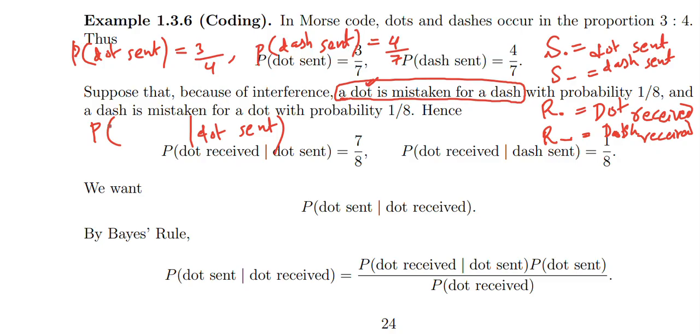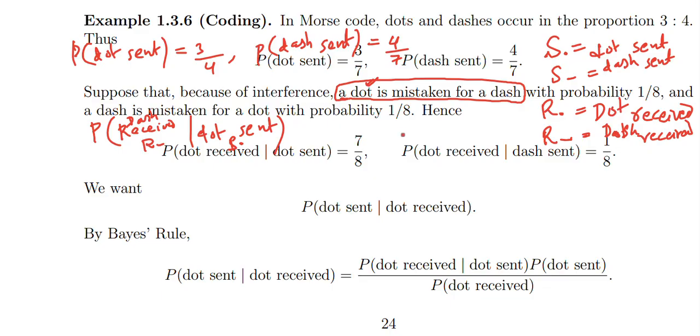So probability of dash received given dot sent, which is 1 over 8.